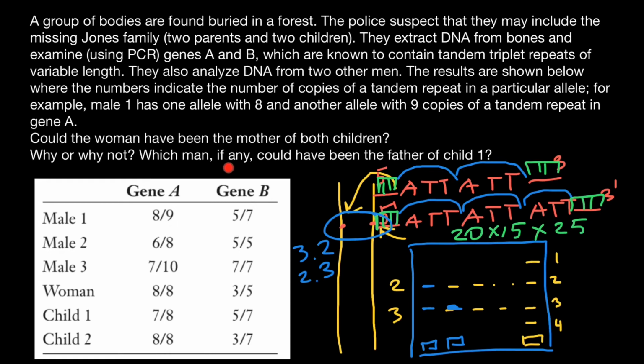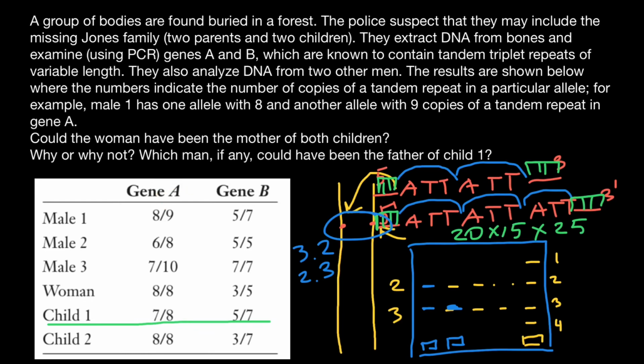Now let's return to the second question. Which man, if any, could have been the father of child 1? So now let me underline this child. Let's compare, for example, male number 1. Could male number 1 be the father of child 1? For example, we know that the woman can give an allele with 8 repeats, so the child has to inherit 7 repeats from the father.